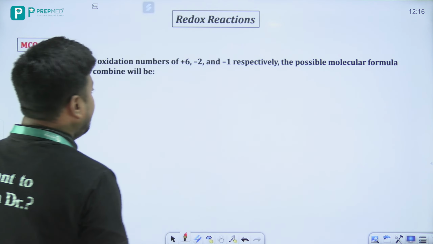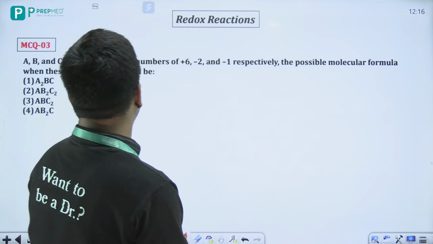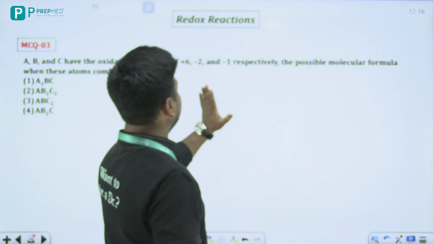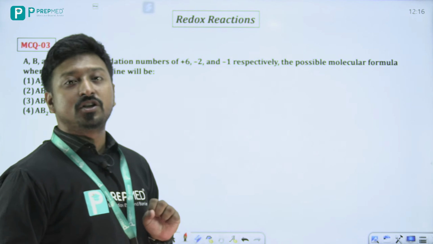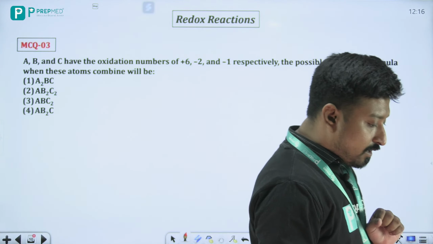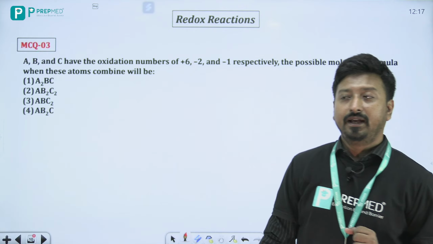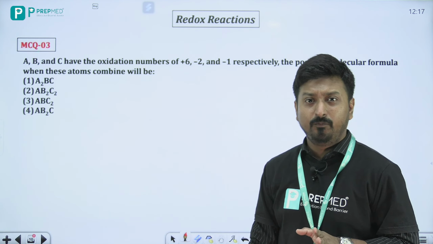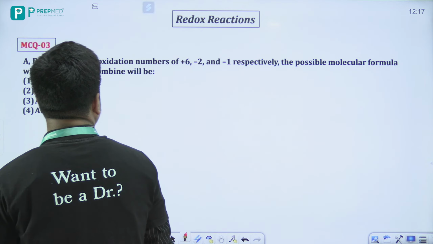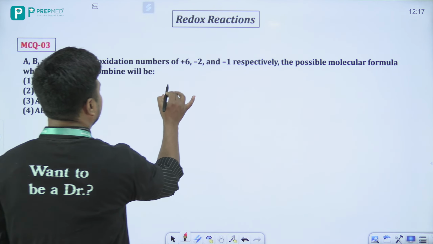अच्छा, this is another variation of a problem, that A, B, C have oxidation numbers +6, -2 and -1. So what will be the possible molecular formula? Okay, now ये जो problem है, it is a very straightforward problem. So what you do, you will just remember one thing.